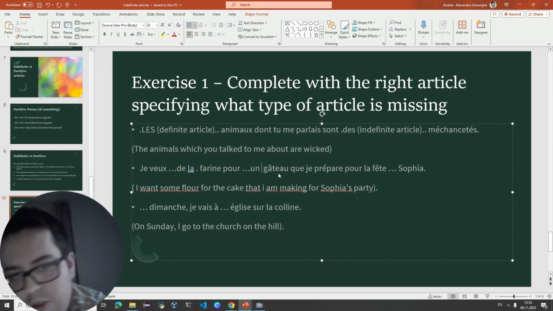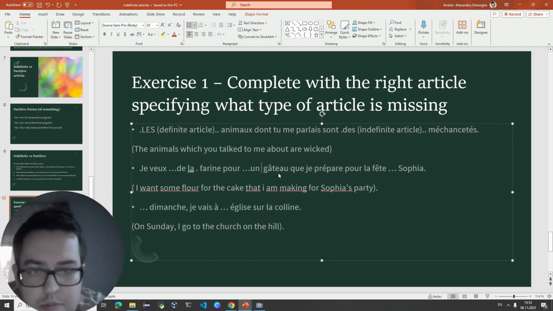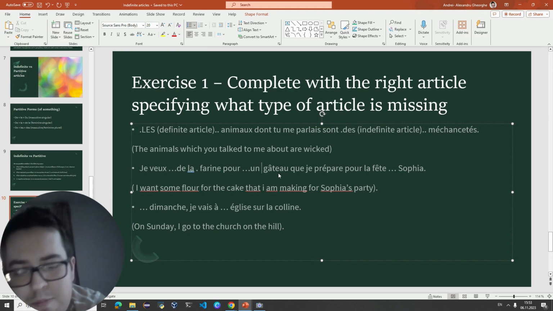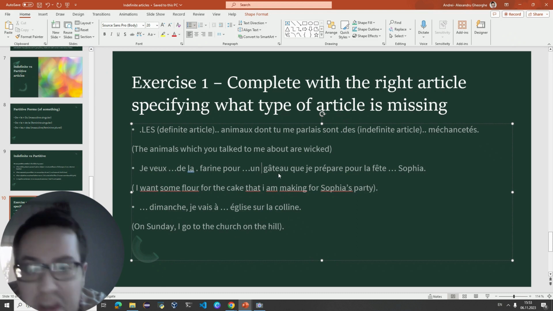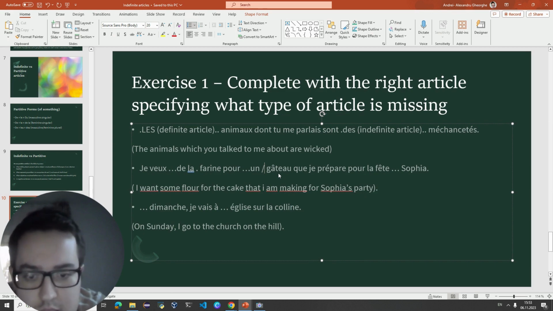Generally, when you're going to a party, let's say, and you are making a cake, right? You only bring one cake, so it's pretty specific, right? And at least in my culture, I guess this depends on cultures as well. But the thing is, you could use either un gâteau or le gâteau, right?